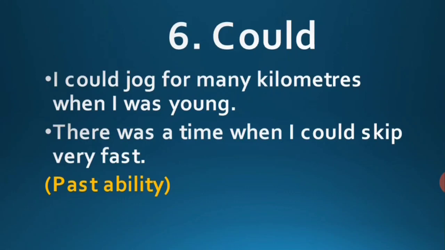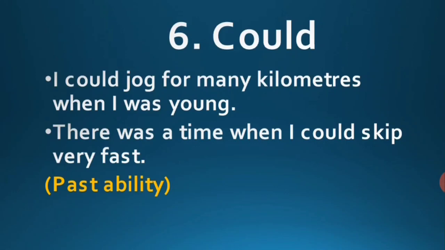Next, let's study about could. Could is another modal. It's the past tense of can. I could jog for many kilometers when I was young. There was a time when I could skip very fast. So you must understand that could is used for all persons. Just as we use can for all persons in the present tense, we can use could for all persons in the past tense.